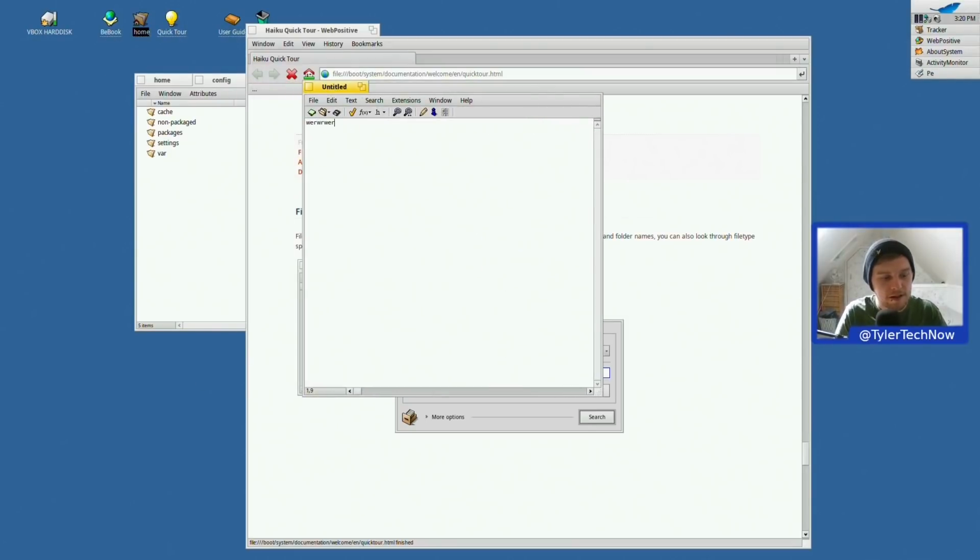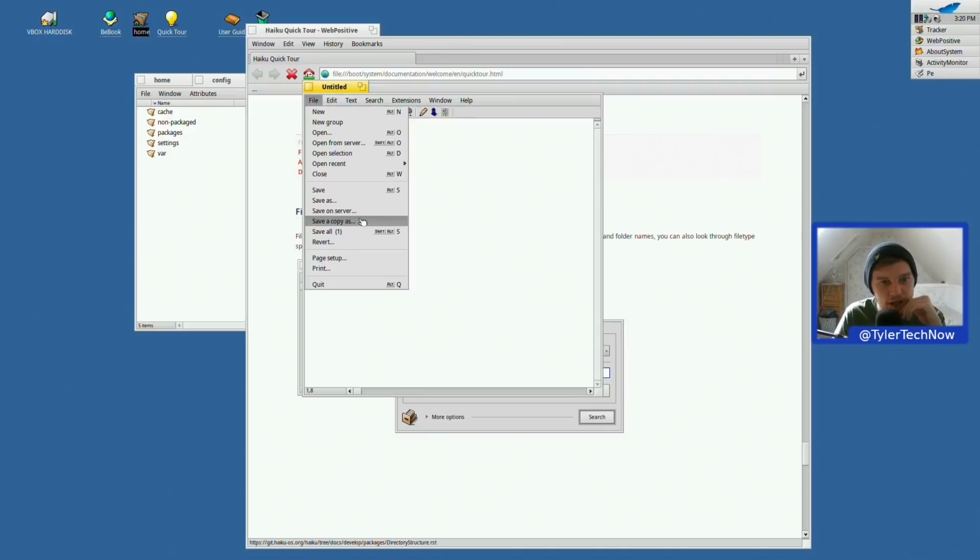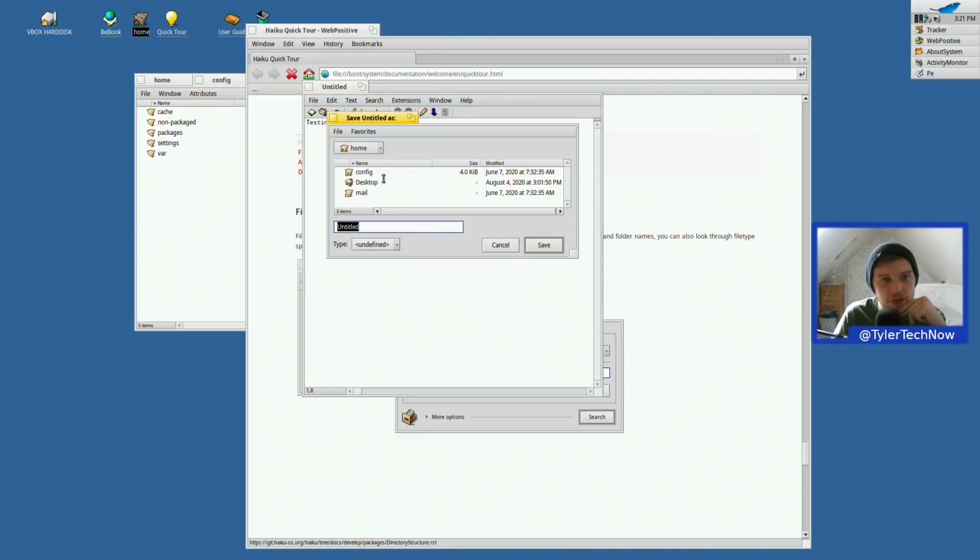There we go, so let's just say, okay, Control Alt is not doing anything. Control A doesn't work on this virtual machine for some reason. Testing. Right, so let's save this file somewhere. So let's go to Save As. Right, so we make a new folder. How do we do that? Can we make a new folder anywhere here?